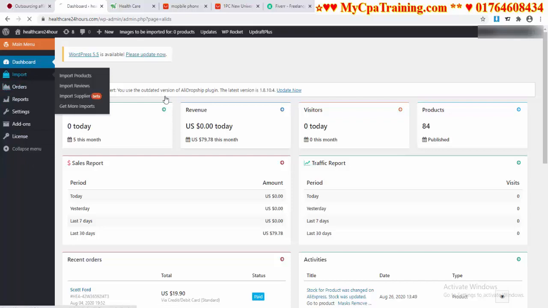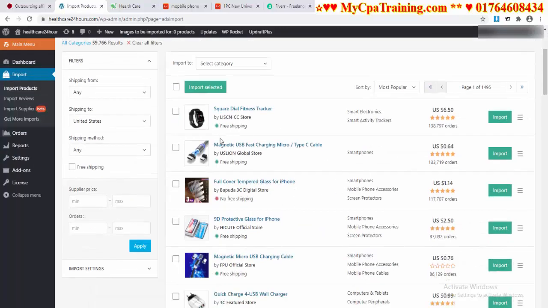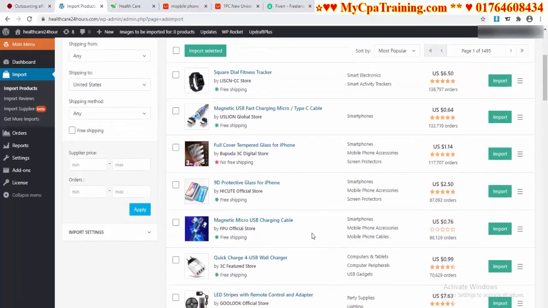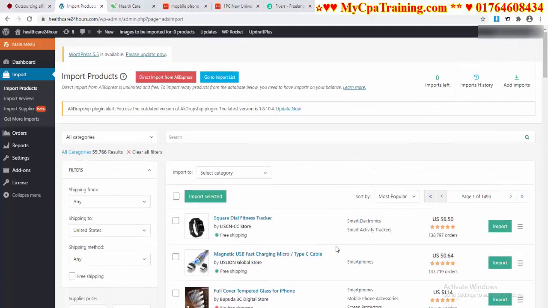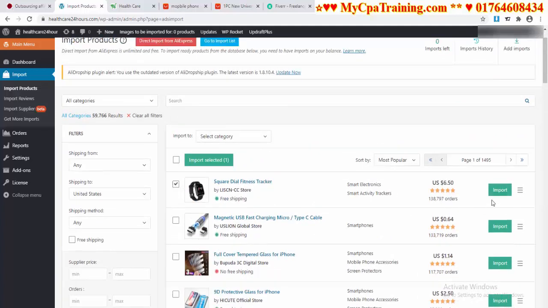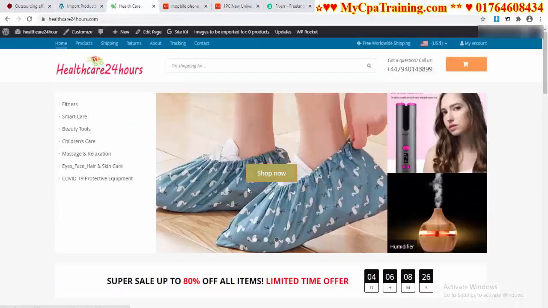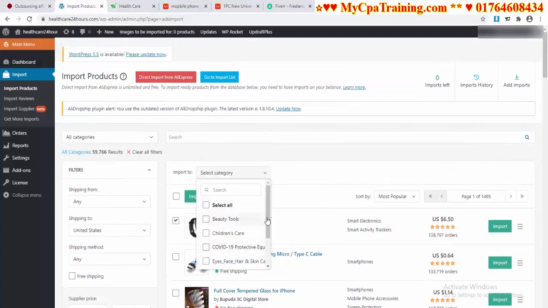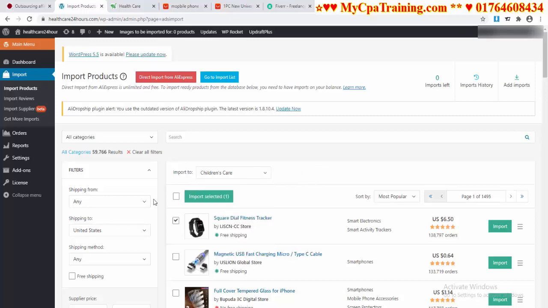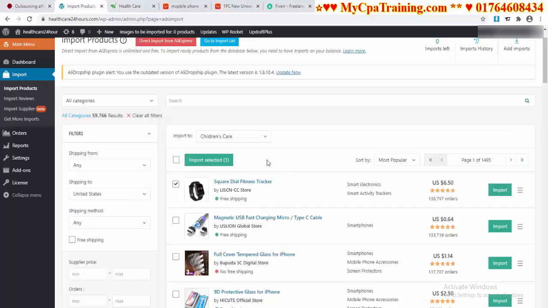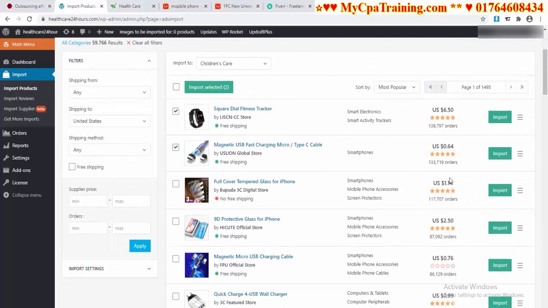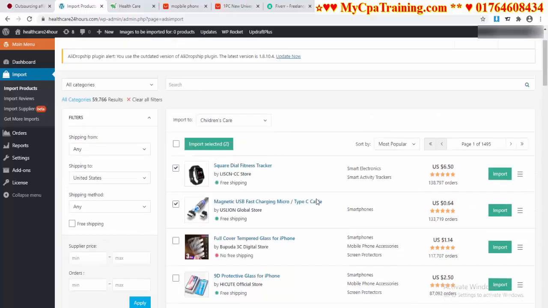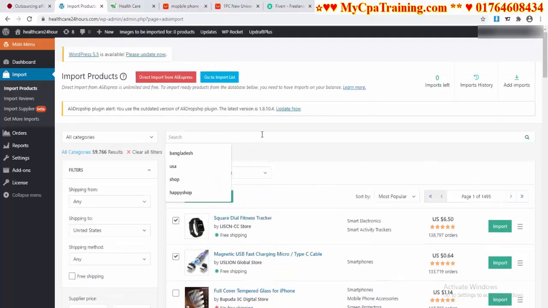Suppose I go to Import. From here you can import some products which are recommended by Ali Dropship, profitable products. Just select the product and click on import, and this product will be imported to your website. So easy. And you can search by category. Just select the category name which is already created by you, under product categories, then select the product and click on the import button.